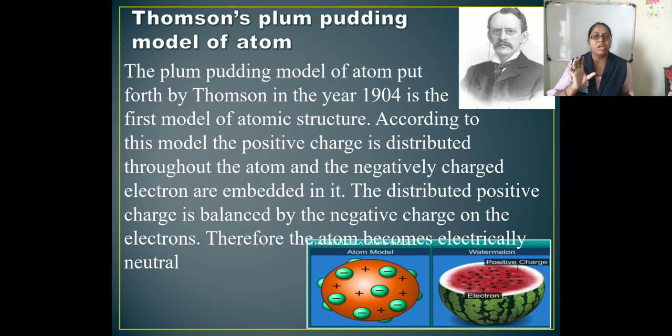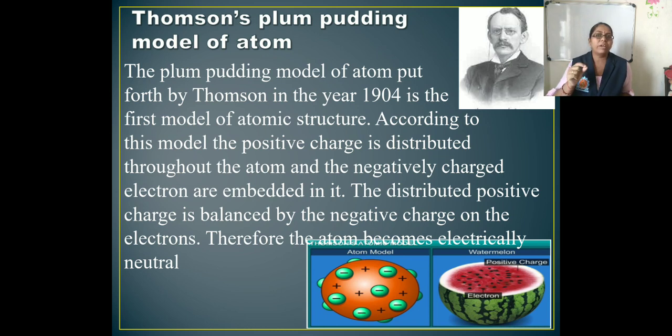The Thomson plum pudding model is compared with the watermelon. Thomson compared his atomic model with the watermelon. As in the watermelon, the red part, the red pulp, acts as the positive charge, and the seeds embedded in that pulp act as the electrons, the negative charge.